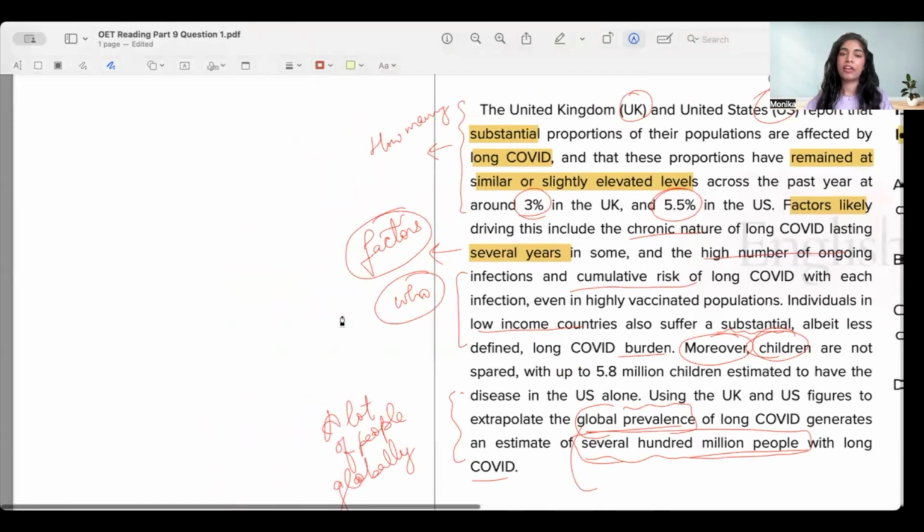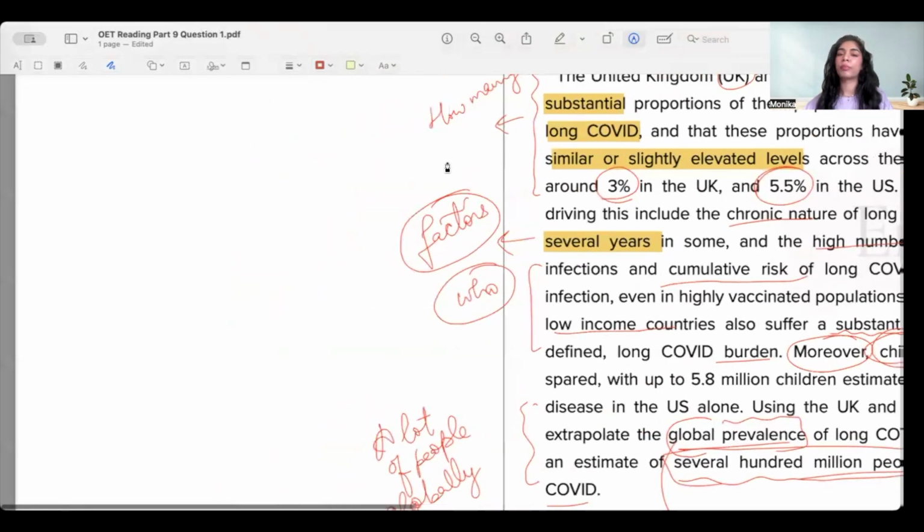That's it. If I am able to categorize and summarize my paragraph like this, okay, they talked about, first of all, how many people are affected in the US and UK. Second, they talked about which factors possibly make the long COVID last longer.